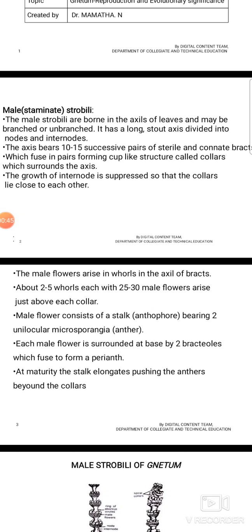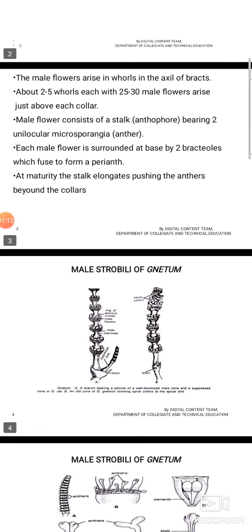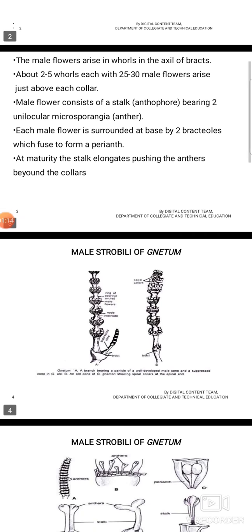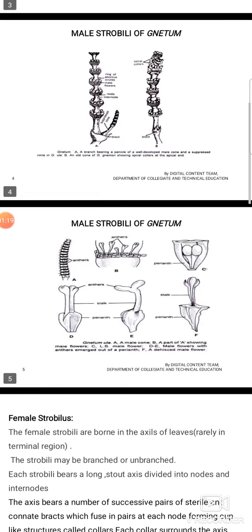The male flowers arise in whorls in the axil of bracts. About 2 to 5 whorls, each with 25 to 30 male flowers, arise just above each collar. Each male flower consists of a stalk, that is anthophore, bearing 2 unilocular sporangia, that is anther. Each male flower is surrounded at base by 2 bracteoles which fuse to form a perianth. At maturity, the stalk elongates, pushing the anthers beyond the collar.